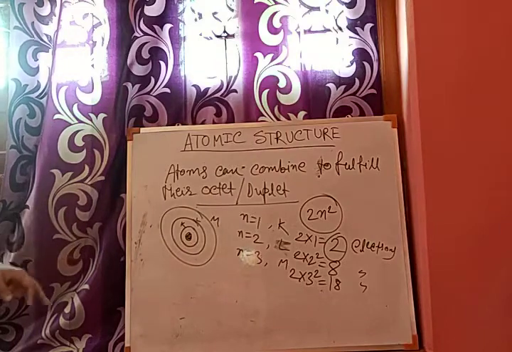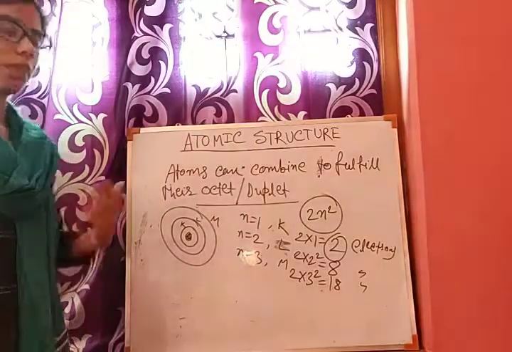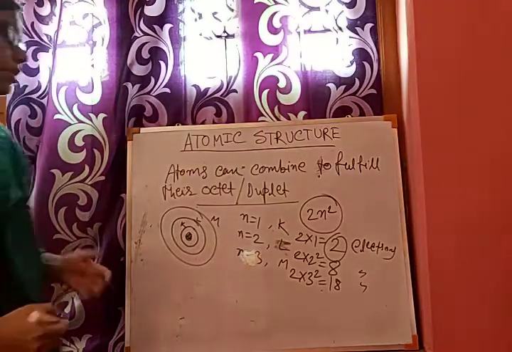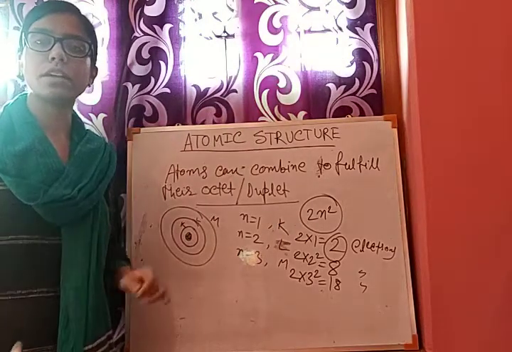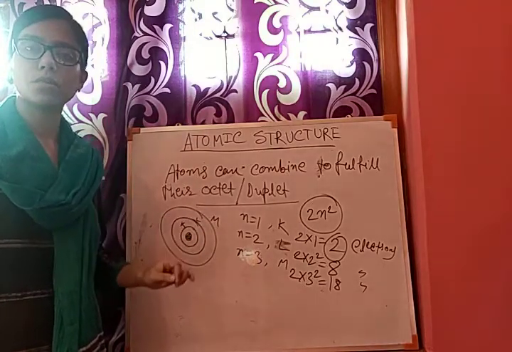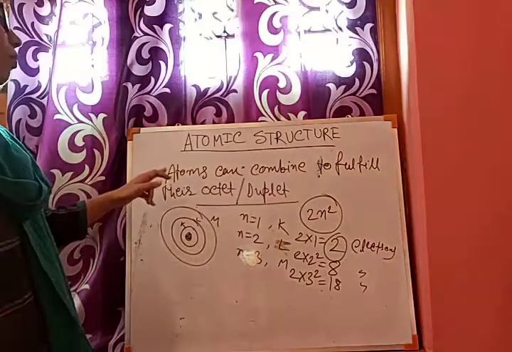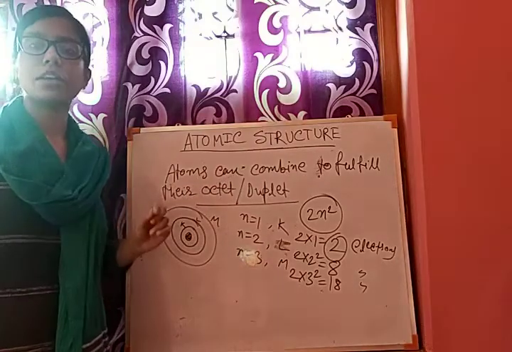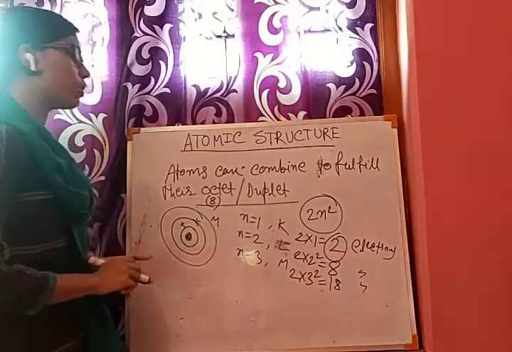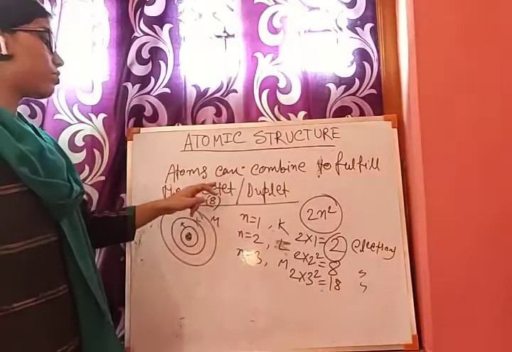And why do atoms combine? What is valency? The outermost orbit of any atom is known as the valence cell. And what is valency? The number of electrons that reside in the outermost orbit, that is in the valence cell, is known as valency. And atoms always want to keep 8 electrons in their valence cell. That is known as the octet rule.